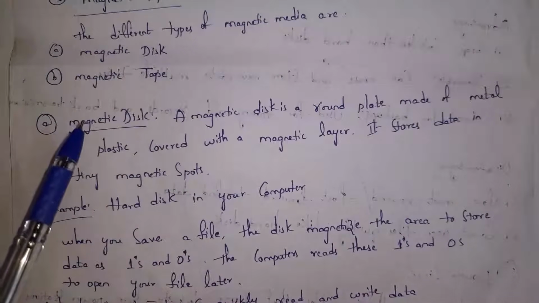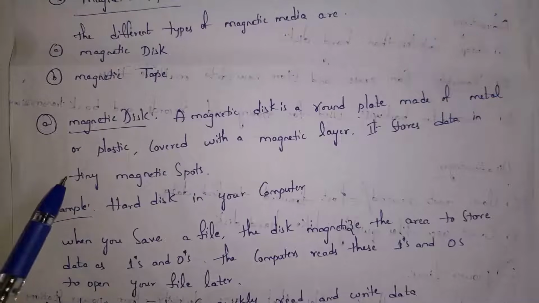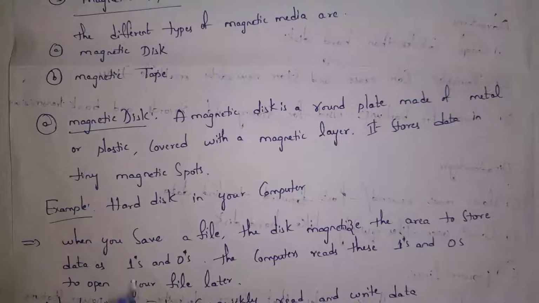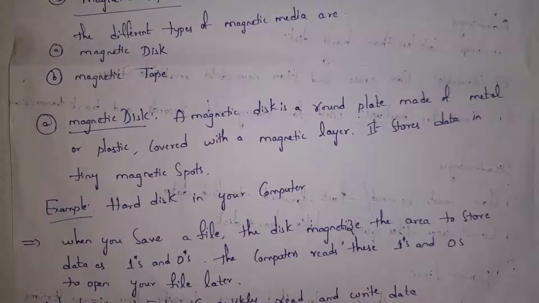Guys, in magnetic disk, we will store data and it is made up of round metal plate or plastic and it is covered with magnetic layer. And in magnetic disk, data is stored as tiny magnetic spots. Magnetic disk example is hard disk that we use in our computer. Guys, in magnetic disk, when you store your data, the data is stored in the form of zeros and ones. And to open your file, this computer will read zeros and ones.